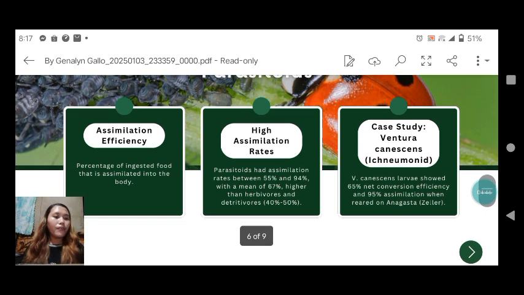So, there is a case study about Venturia canescens, family Ichneumonidae. The larvae showed 65% net conversion efficiency and 95% assimilation when reared on Anagasta.